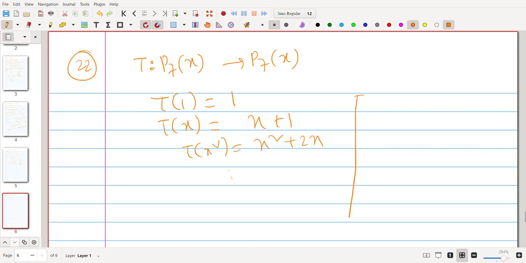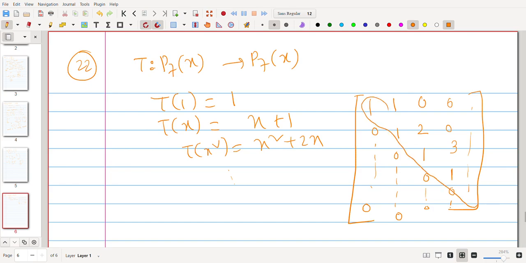So the matrix representation looks like this one: 1 0 0, 1 1 0, 0 2 1, 0 0 3, then 1, 0 and so on. So basically all the diagonal entries are 1,